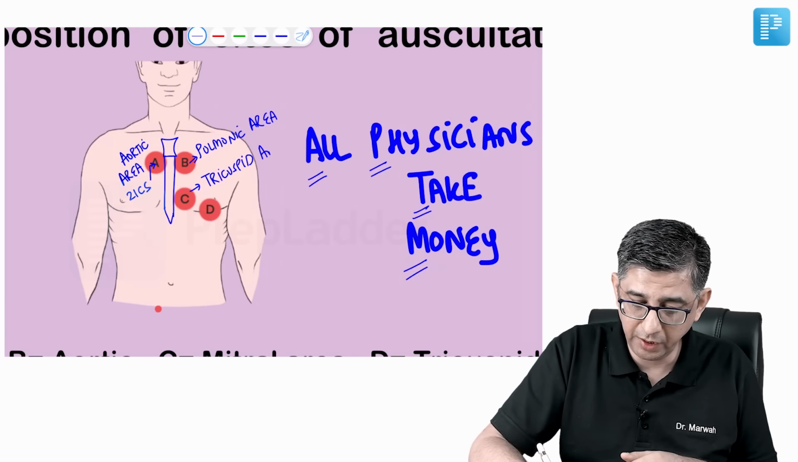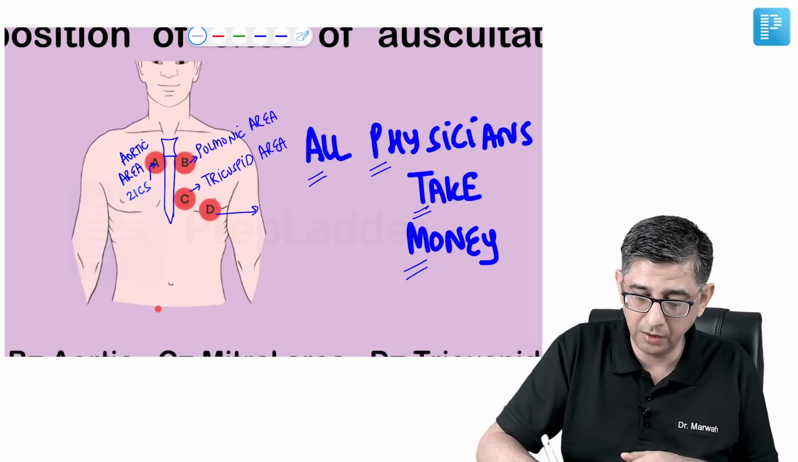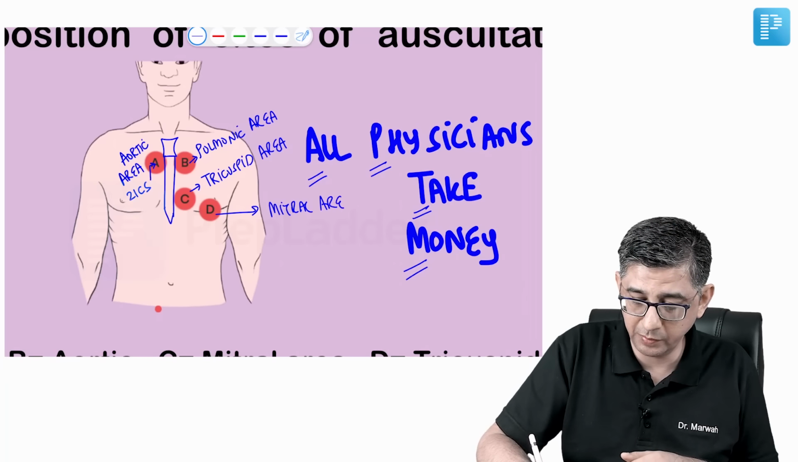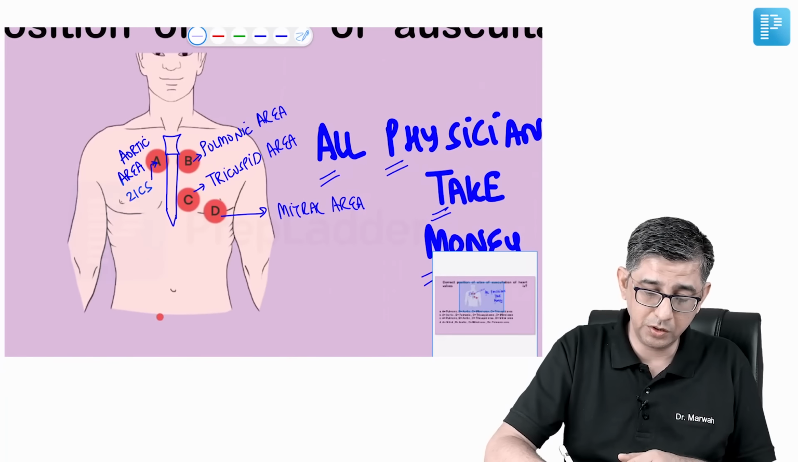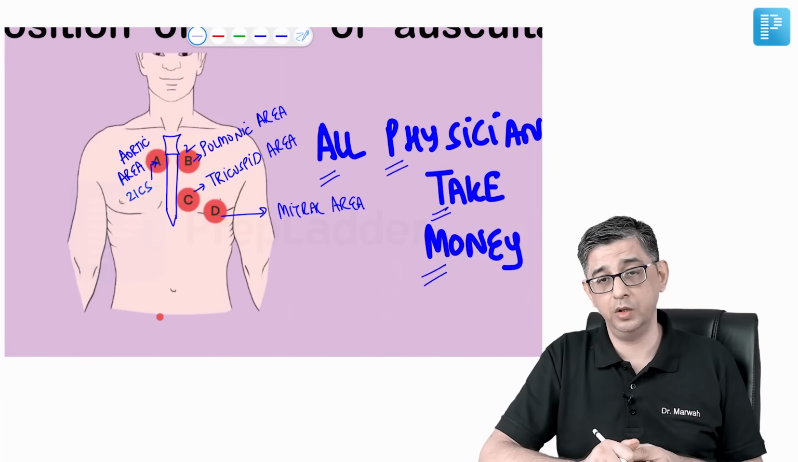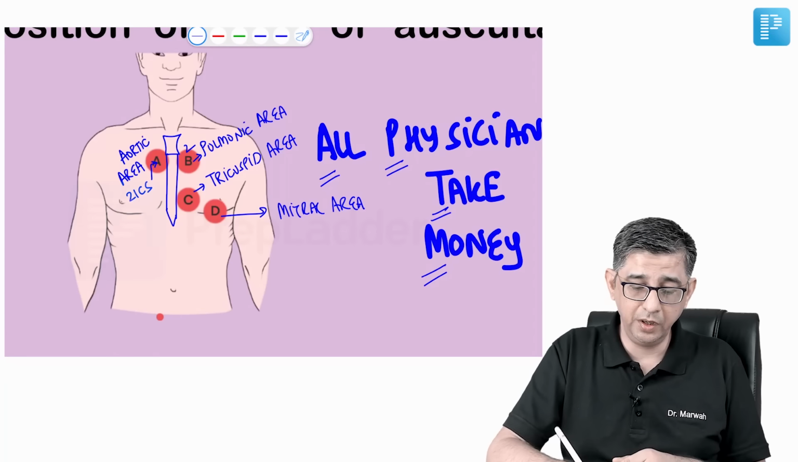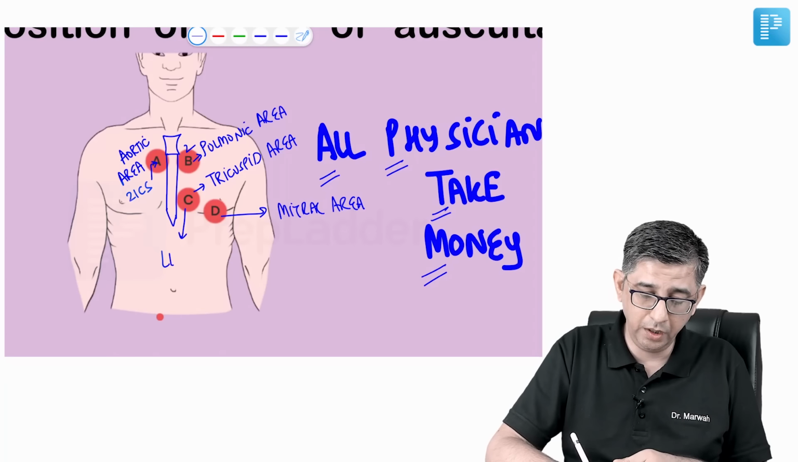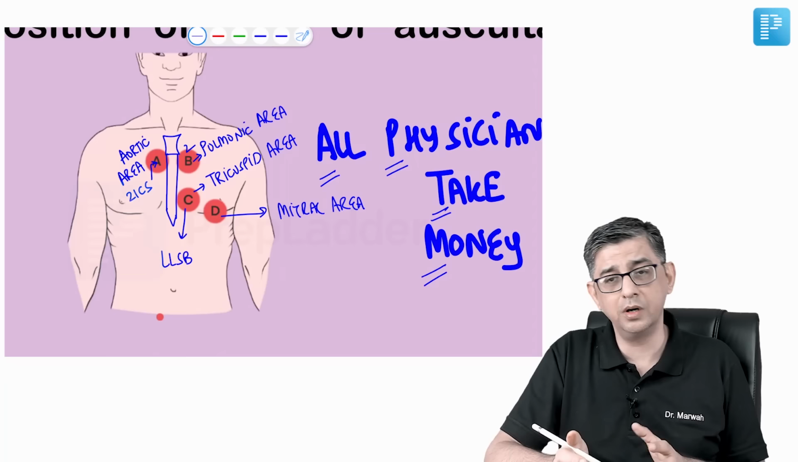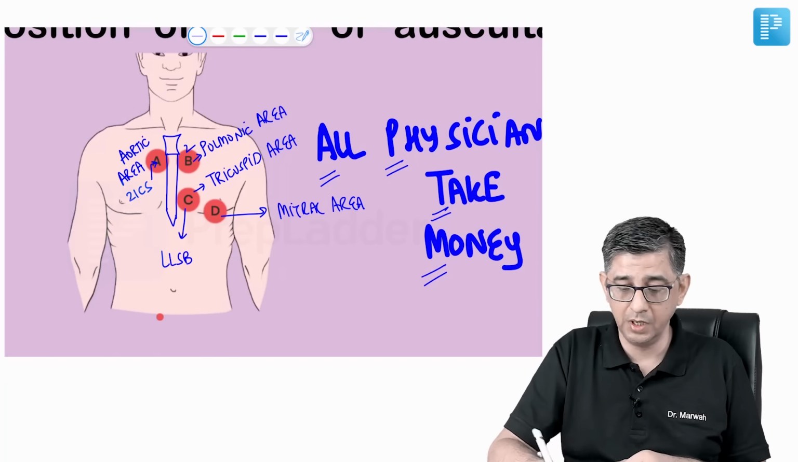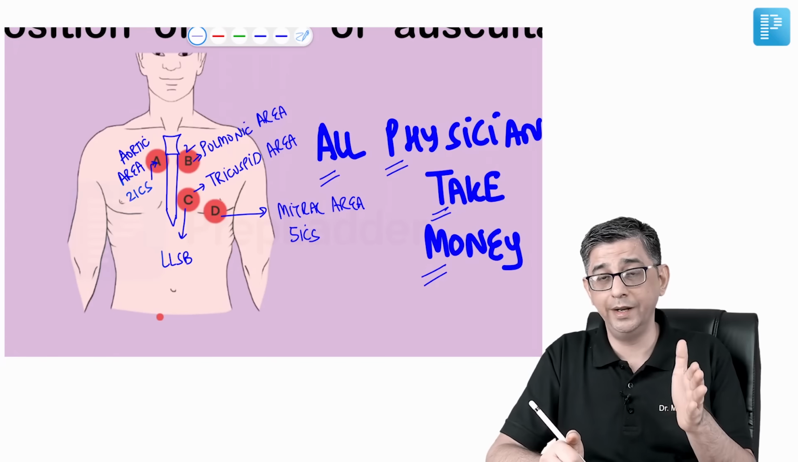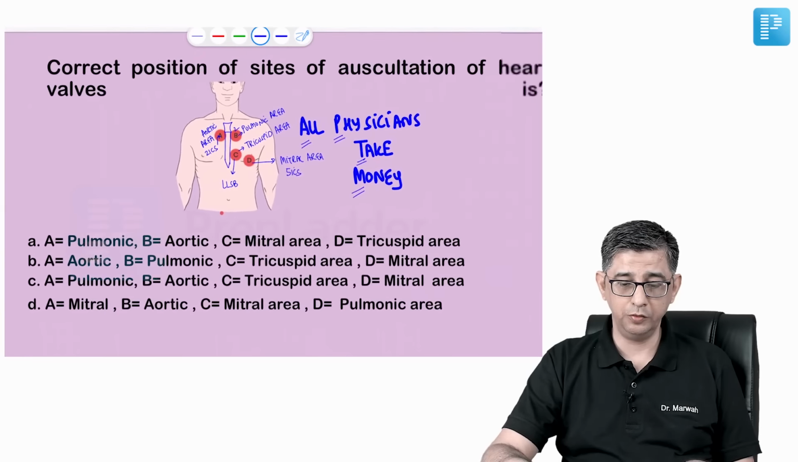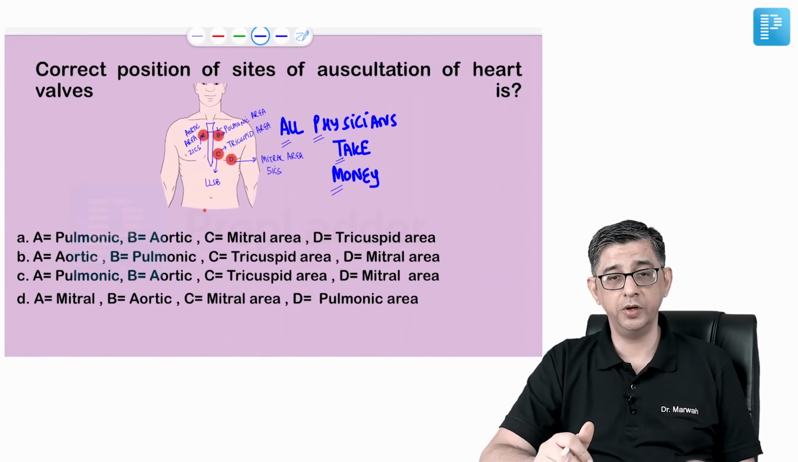And then we have area number D, which is the mitral area. This is where you can auscultate the murmur of mitral stenosis and mitral regurgitation primarily. The sites would be like this: second intercostal space for both the aortic and the pulmonic area. Tricuspid area would be written as LLSB, that is left lower sternal border, around the fourth intercostal space. Mitral area is going to be the fifth intercostal space, about 2 centimeters medial to the midclavicular line. Just zooming in on the 4 options here for your convenience.